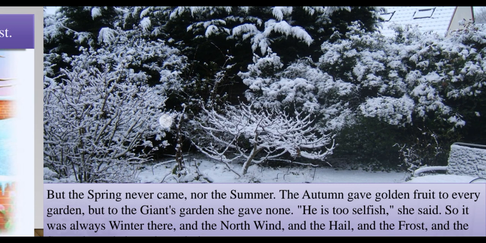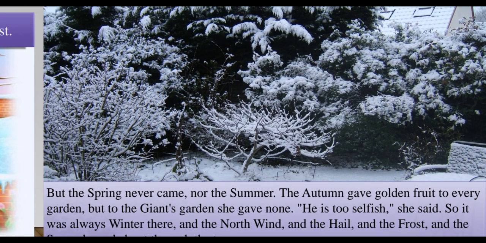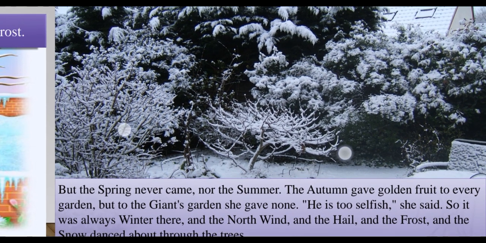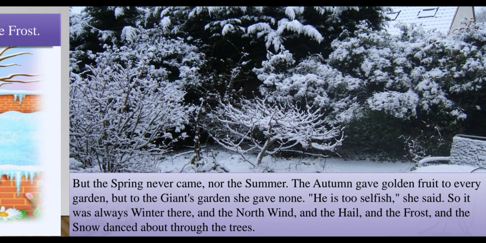The autumn gave golden fruit to every garden, but to the giant's garden she gave none. Autumn, what does autumn say about the giant? He is too selfish, she said. And so it was winter there.